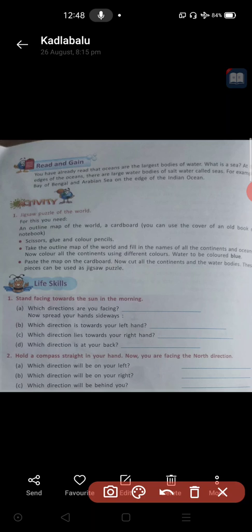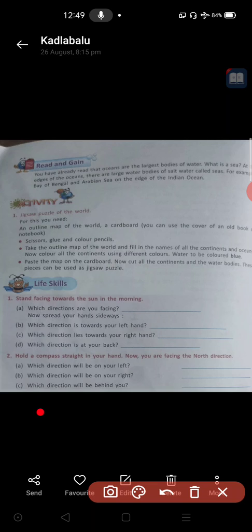Always the needle of the compass will be showing the north direction. It is always showing the northern part. So you hold it in your hand, and the needle will always be showing north. You face toward the north direction, and that needle will be showing north.